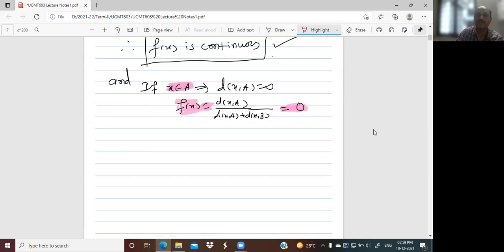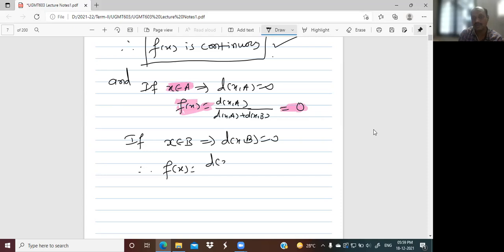Now I will take the second condition. If x belongs to B, then d of x,B is equal to 0. Therefore, this function f of x is d of x,A divided by d of x,A plus d of x,B, which is d of x,A divided by d of x,A only, since d of x,B is 0.